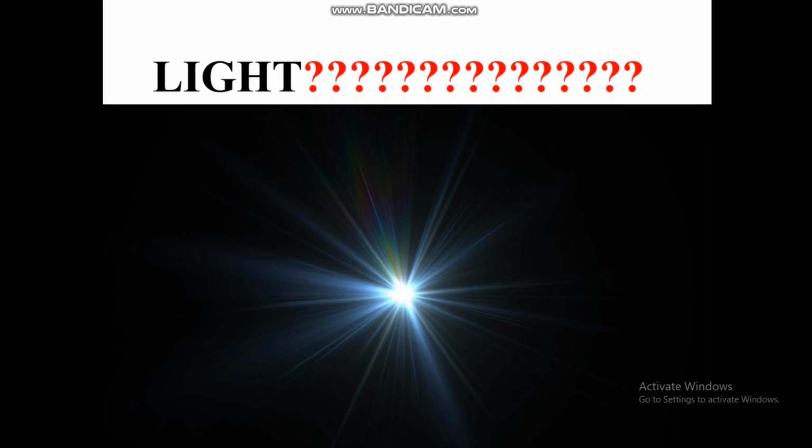But other radiations we cannot see with our naked eye or with any simple instrument, and we can consider our eye here. With our naked eye we cannot see the other radiations like X-rays, gamma rays, ultraviolet rays. Those radiations cannot be seen with the naked eye, but light can be seen. Out of that long spectrum, we can see only some part of the radiations, and the radiation which can be seen by the naked eye is called light.